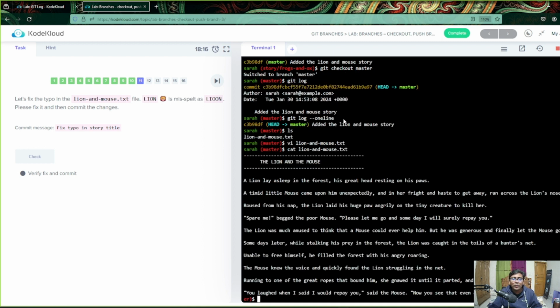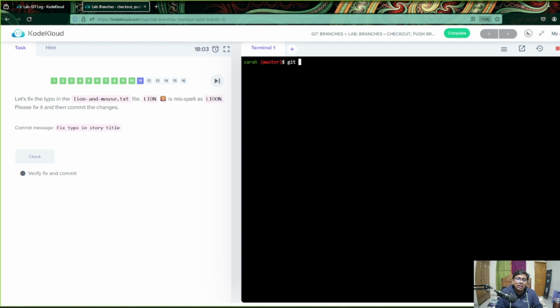Sorry, you can see it is now lion. That means it has been modified. So the commit message now said something like please fix it, and then commit the changes. So now let me just clear it out, and I have to check what the situation is.